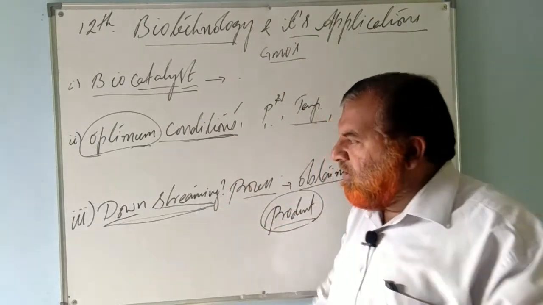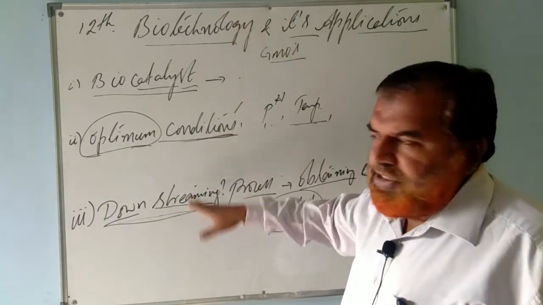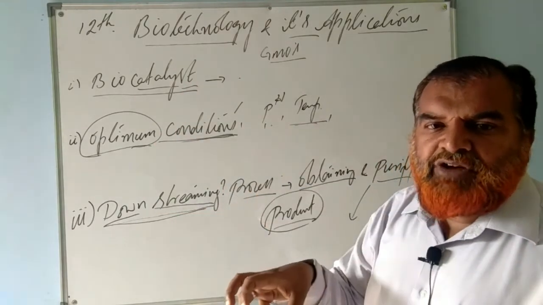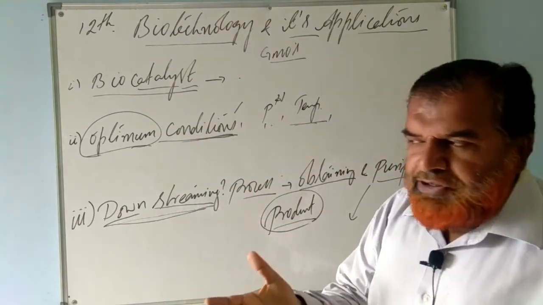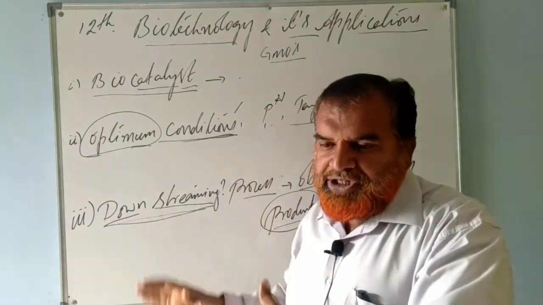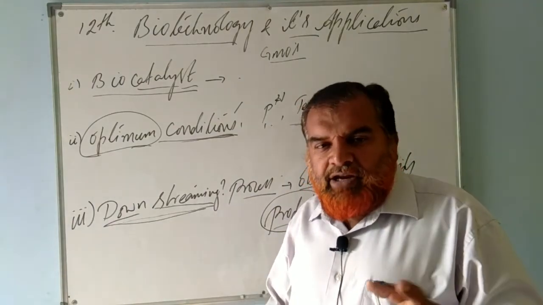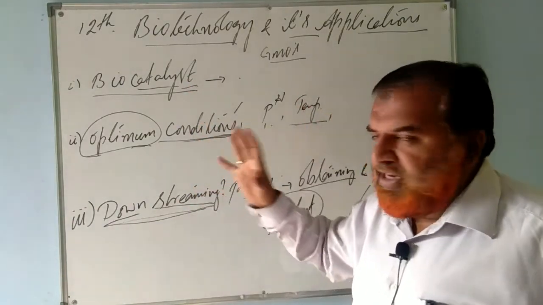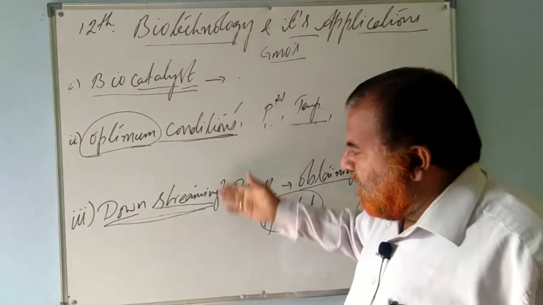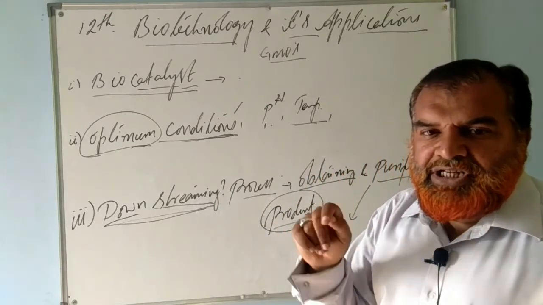So such a complete process is a general process. These are all general processes that are involved in all the processes and experiments of biotechnology, irrespective of whether you are applying these products, these procedures in agriculture or in medicine or in any other microbiological field or any other field. Wherever you apply, these three factors are very much required to understand their application part. So after these three methods, the first major topic is application of biotechnology in agriculture.